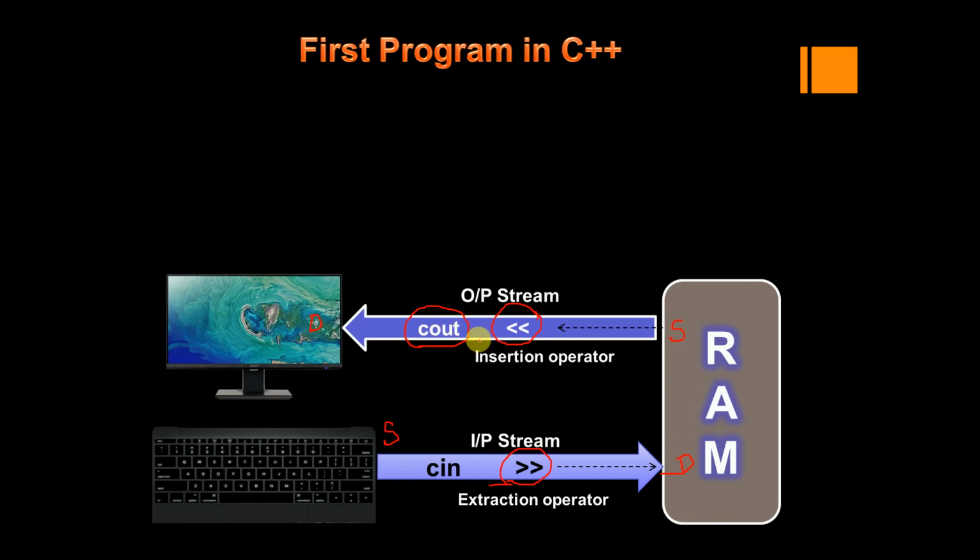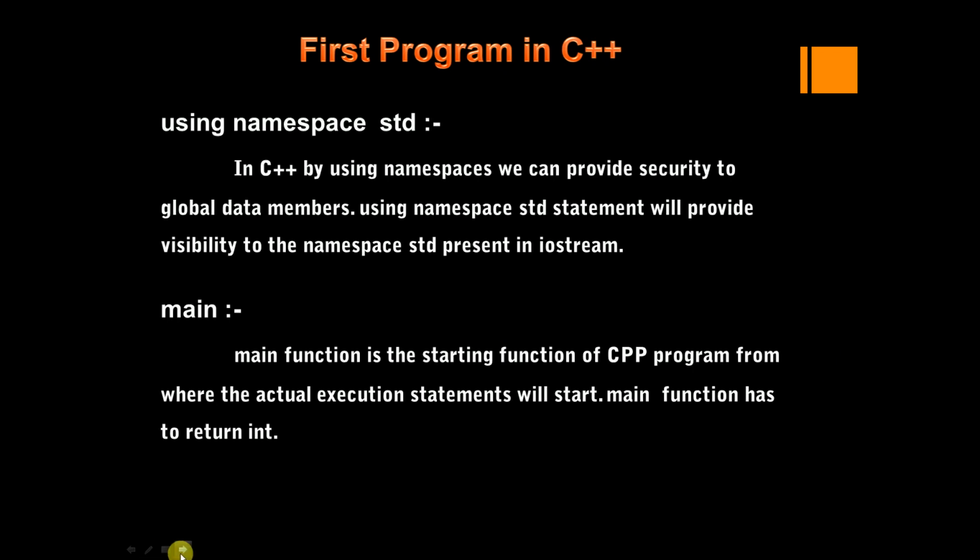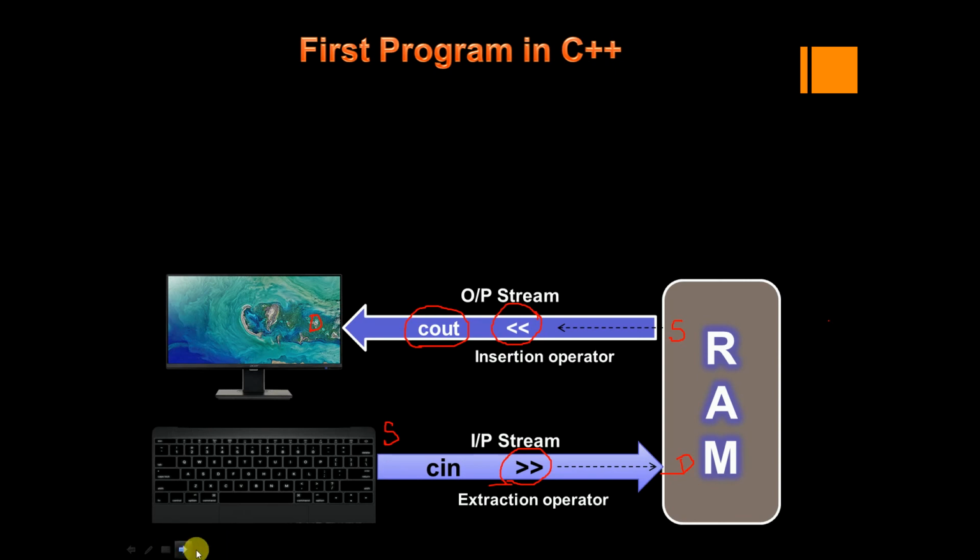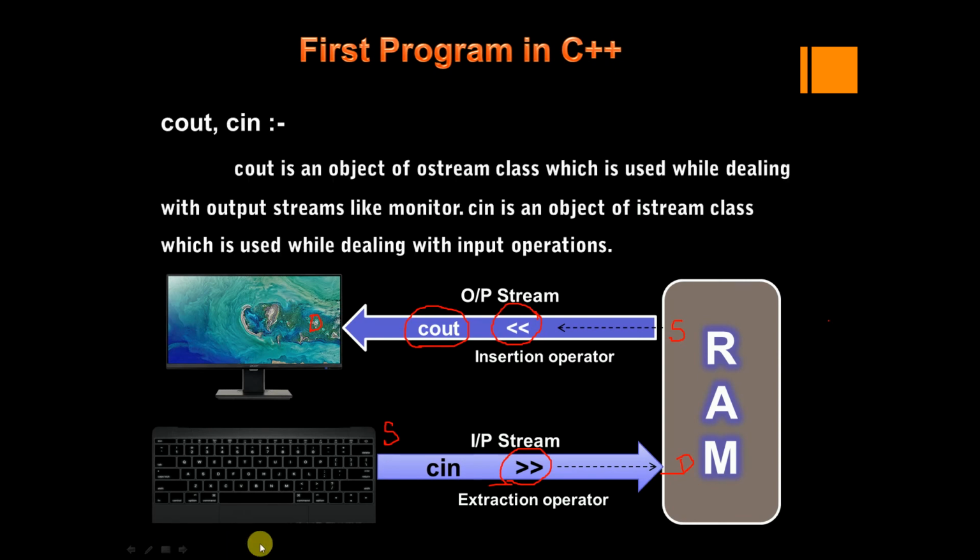Whatever we are doing with cout, we call it an output stream. Whatever we are doing with the extraction operator and cin, we call it an iStream object. So cout is an object of the OStream class, which is used while dealing with output streams like the monitor.